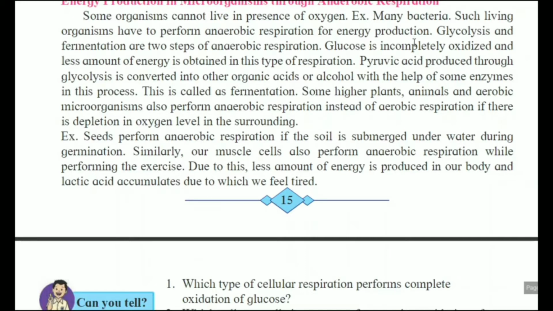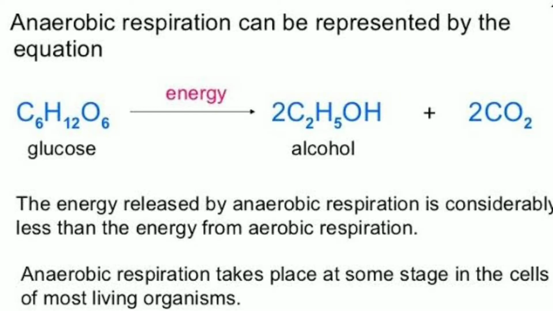Because oxygen is not present there, and therefore incomplete oxidation occurs. And with incomplete oxidation, the amount of energy is very low compared to aerobic respiration. Pyruvic acid produced through glycolysis is converted into other organic acids or alcohol with the help of some enzymes.